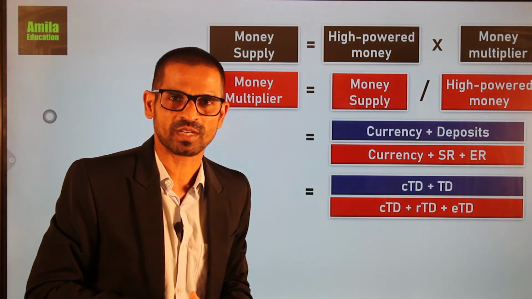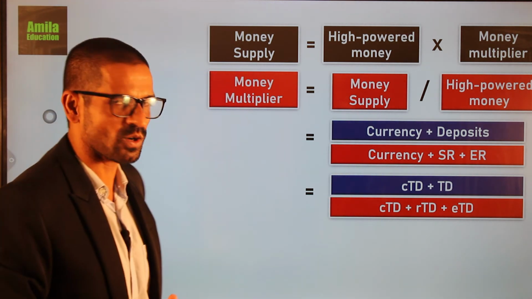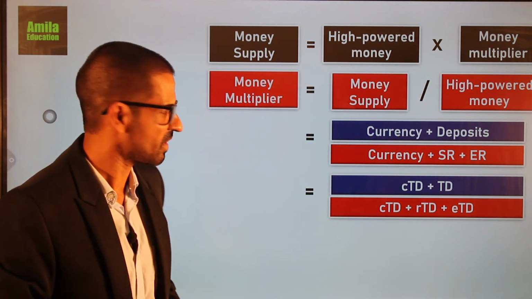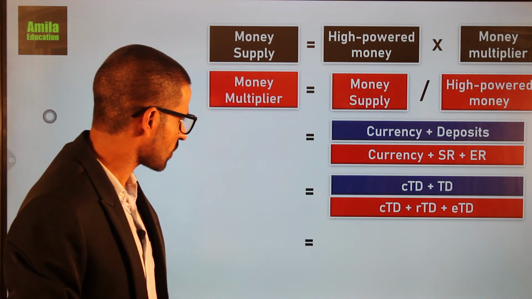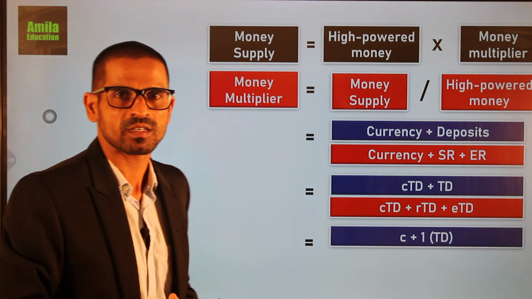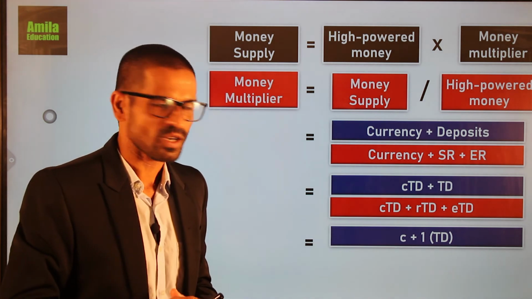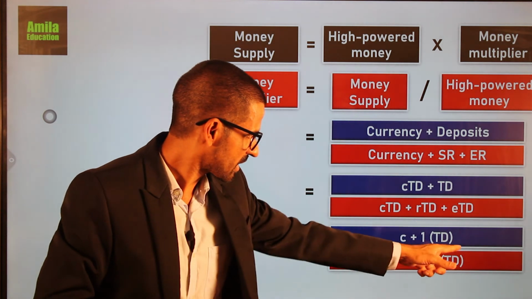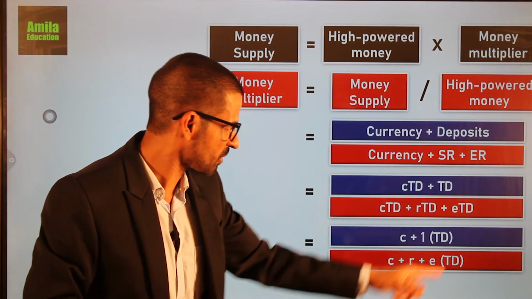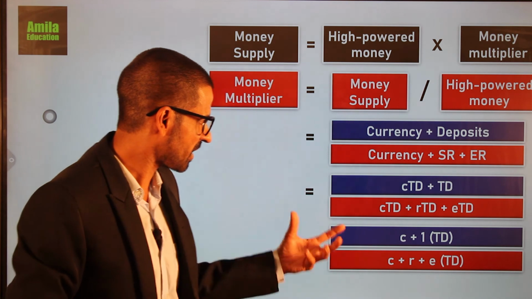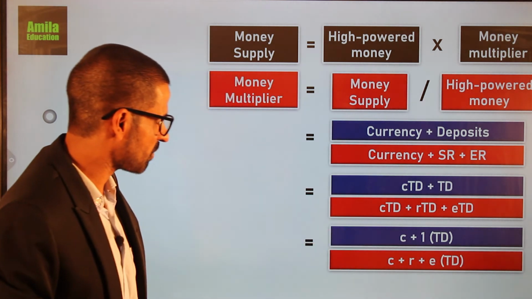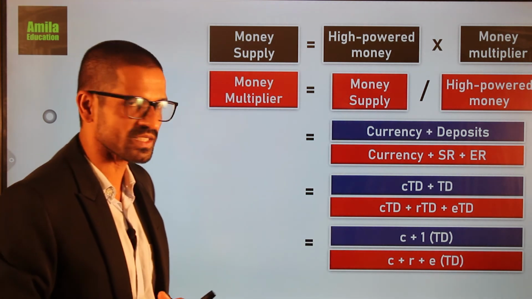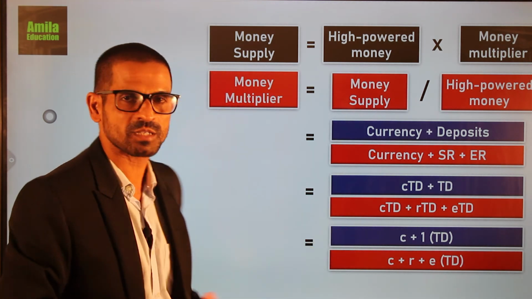Excess currency can also be expressed as a percentage of total deposits. So total deposits is the common factor everywhere. When you cancel it out, mathematically, what is left is (C plus 1) divided by (C plus R plus E), which is another equation for the money multiplier.